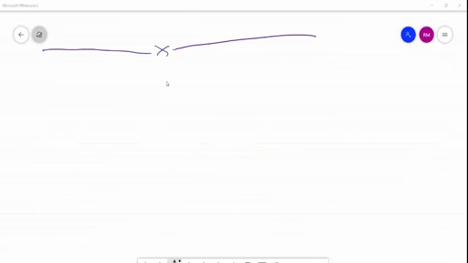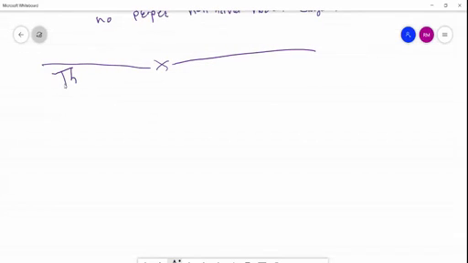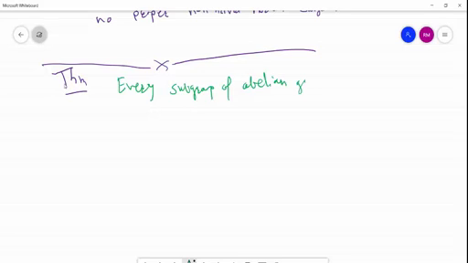Now we take a theorem regarding abelian group and normal. Note that every subgroup of an abelian group is normal. So how can we prove this? Let G be an abelian group.